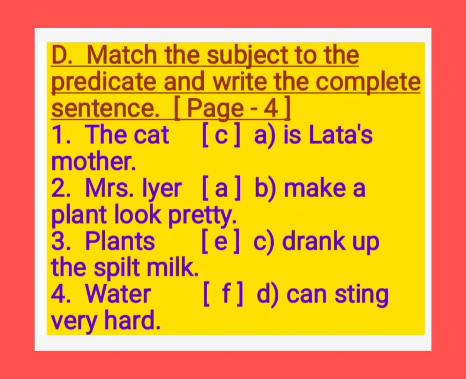A, is Lata's mother. B, make a plant look pretty. C, drank up the spilt milk. Spilt is nothing but overflowing. And D, can sting very hard. And now we see the next one.